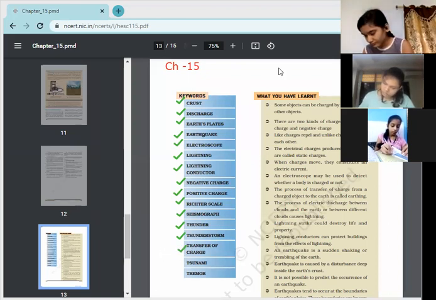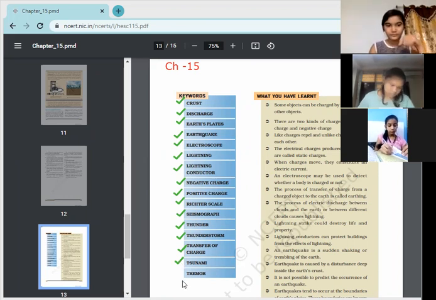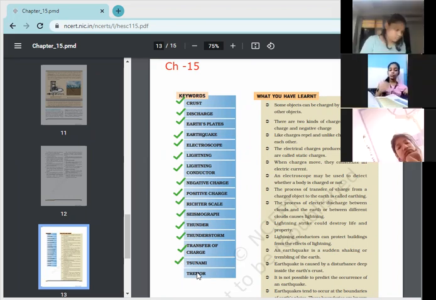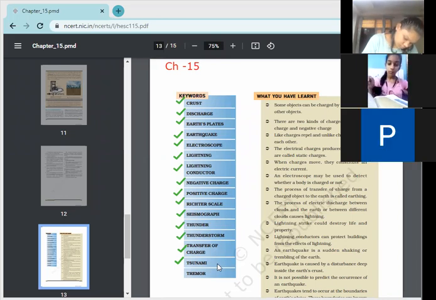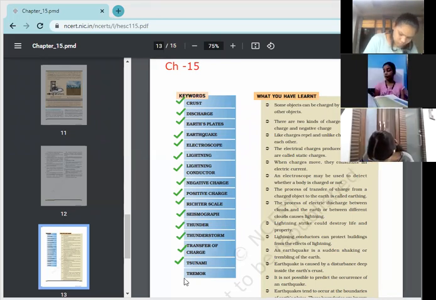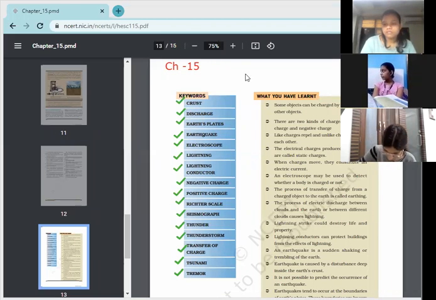Next is tsunami. Tsunamis, you must have read this word. And Ma'am, next is tidal waves. Yes, tidal waves. Tsunamis are known as tidal waves. Tidal waves are known as tsunami. Last word is tremor. Yes, Anya or Ananya, whosoever wants to. Slight earthquake.